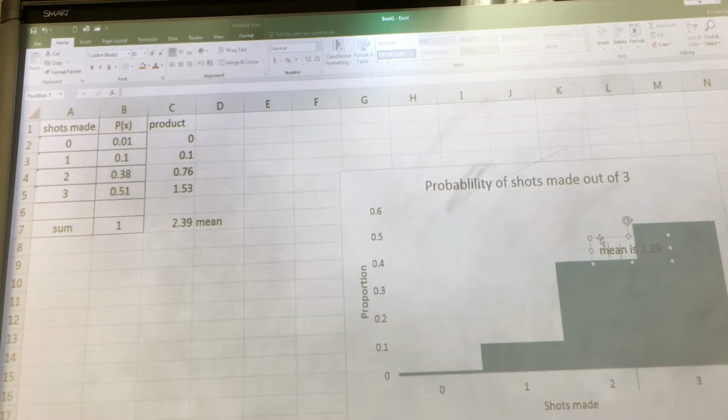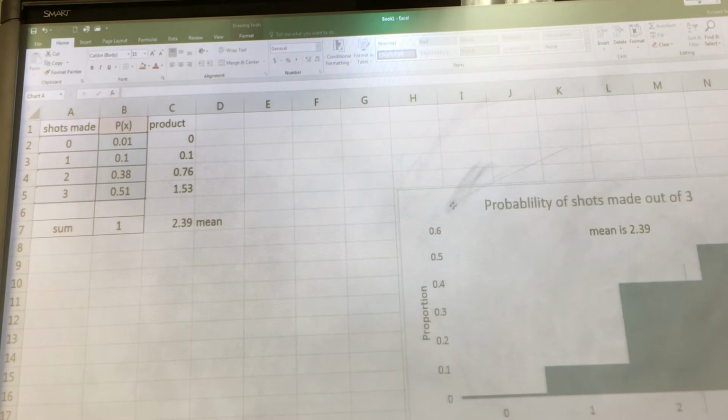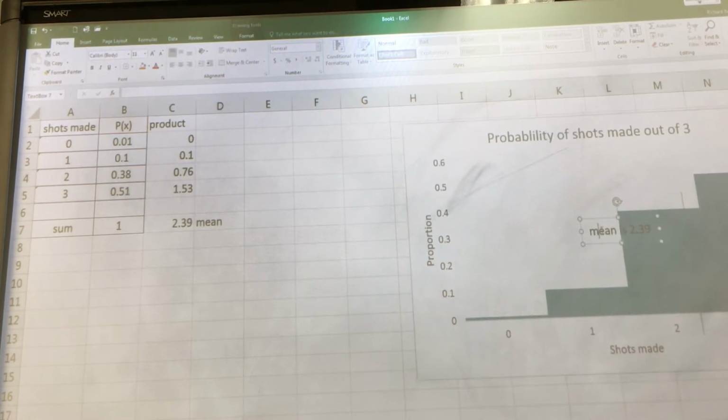Once again, because I did it that way, if I move my graph, it doesn't move with you, but that's okay. I'll just put where it should be. Does that make sense? All right. Okay, so we're going back to, I've given you the variance. How would I find the standard deviation?